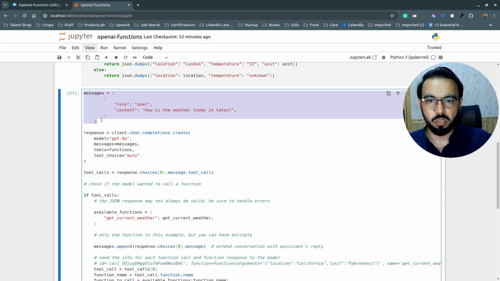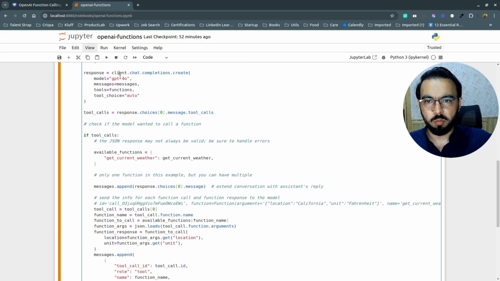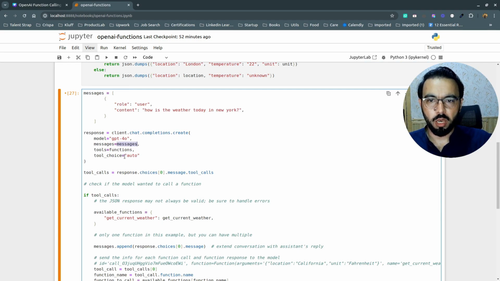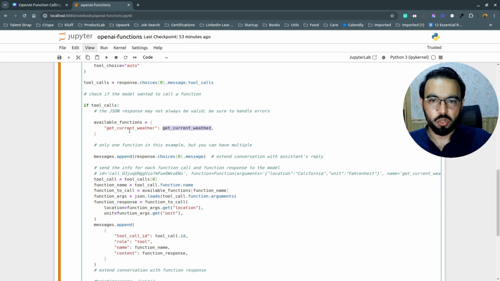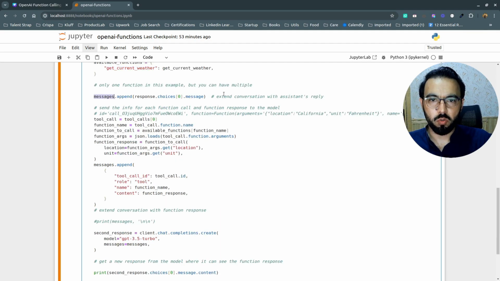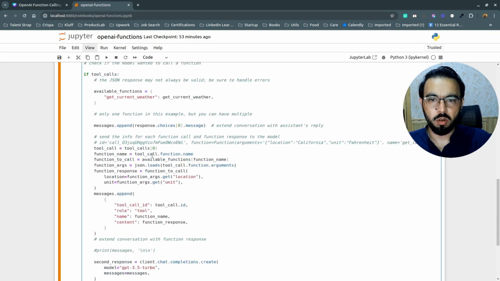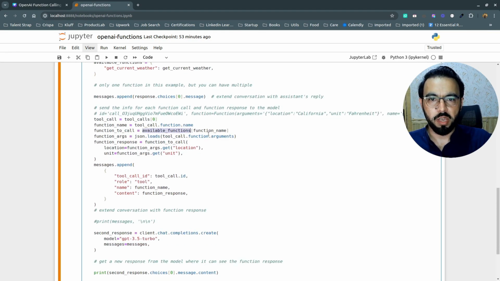Then we have a list of messages where we are asking about the weather today in Tokyo. Let's change it to New York. We call the GPT model with these messages, and we have set it to auto, so the GPT model automatically decides whether the function needs to be called or not. Then we explicitly check whether the GPT model has decided to call a function, and extend the messages with the response from this API call. We parse the function to get the actual function name and the arguments the GPT model wants to call, and then we pass them to the actual function.